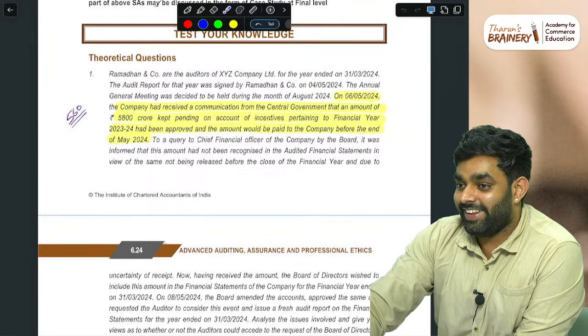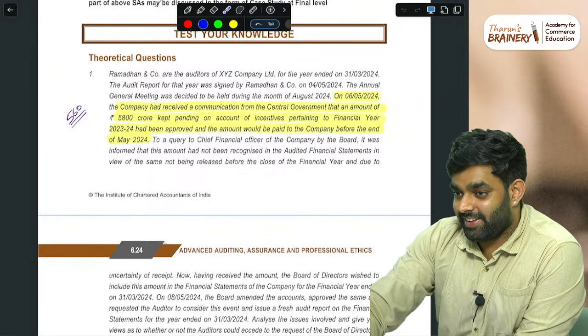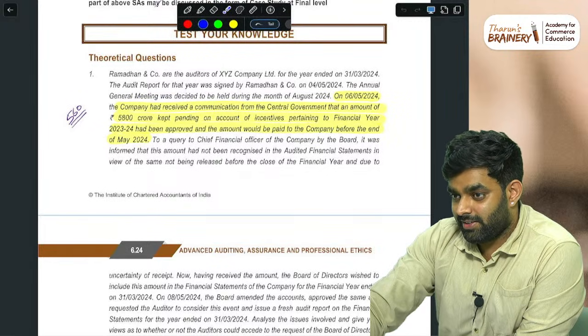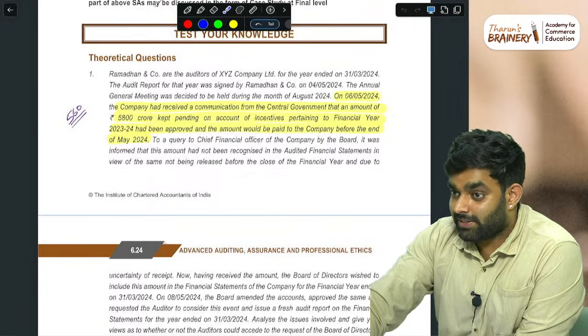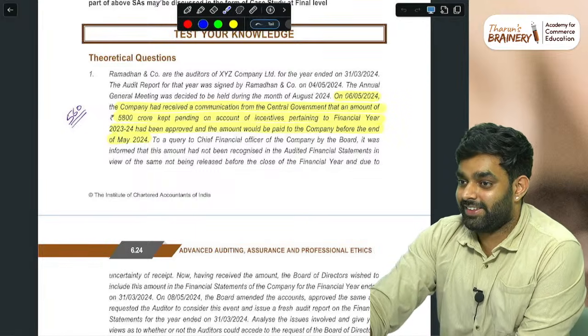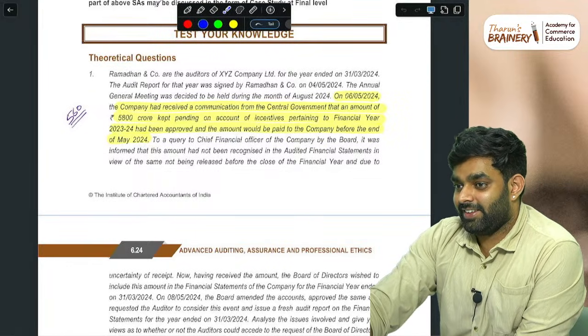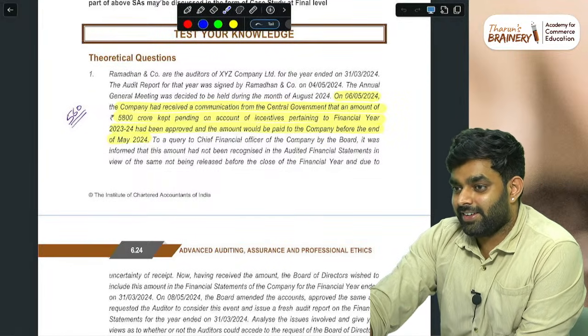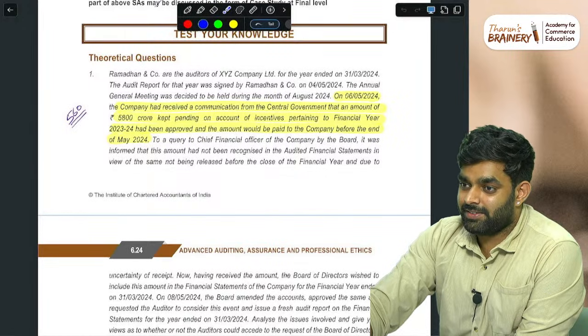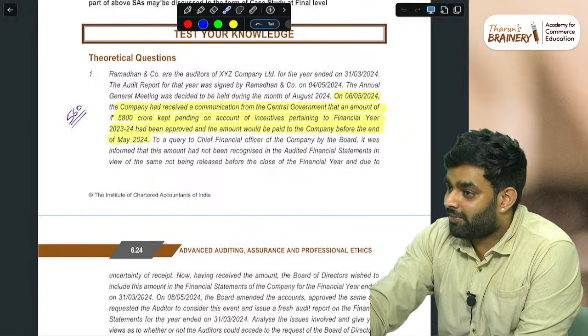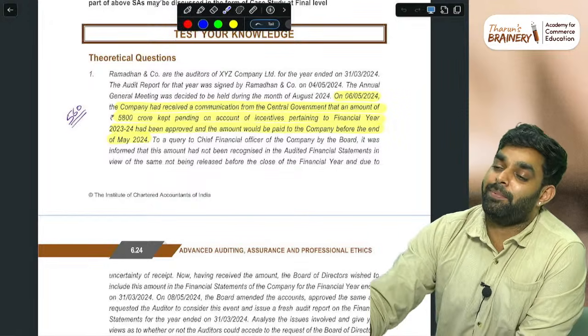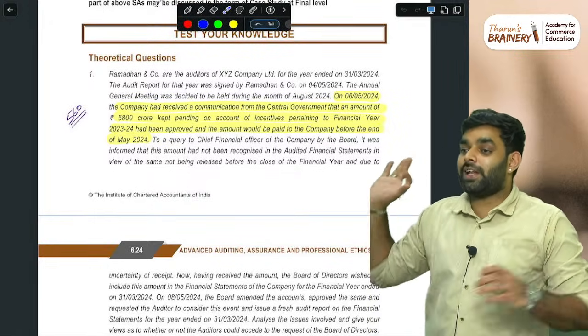Why? Because the financials have been certified, and the subsequent event is up to the date of issue of the audit report. That's a subsequent event. This is a fact. There is no event conditioning on the date of the end of the financial year. Fact, we are not worried about that. Any item that happened in the year, we just need to hear about this. That's it.